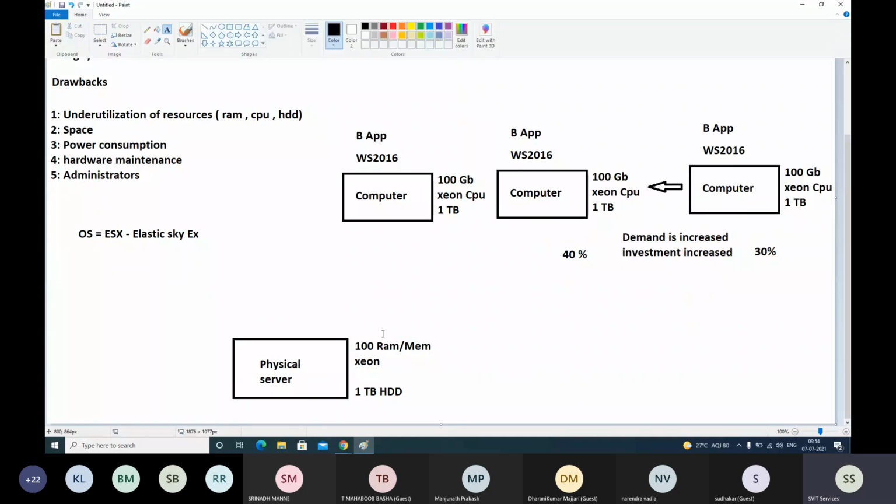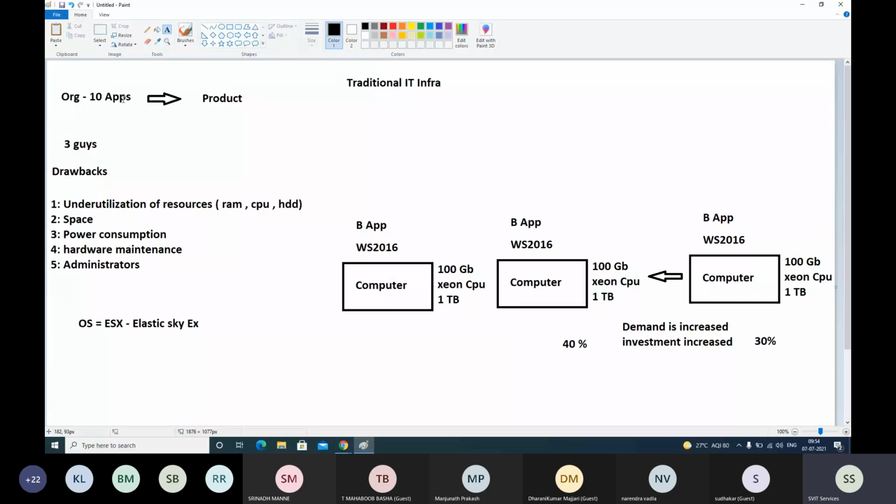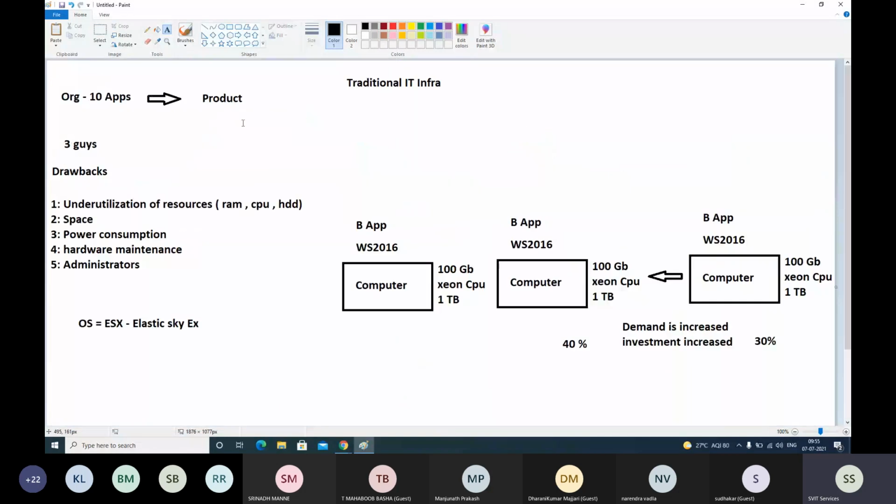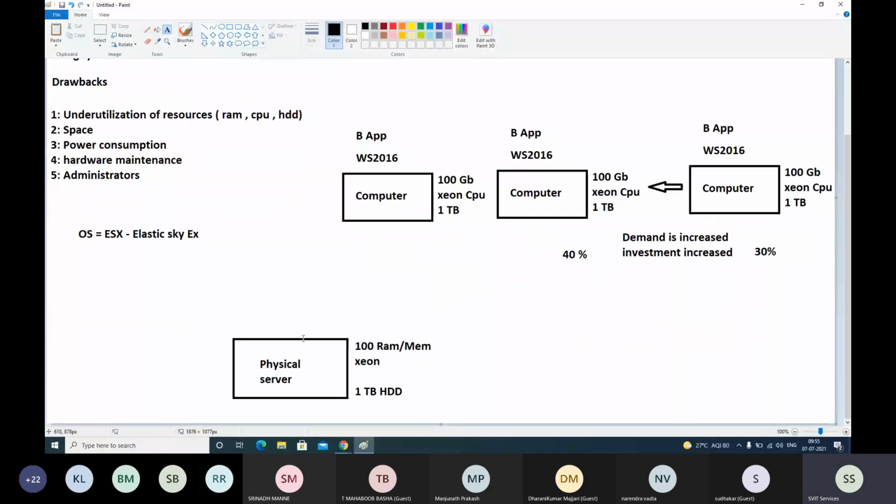Now, let's say you want to install 10 business applications. As of now, it is only the traditional model. Now the VMware company has developed a new OS called ESX, and they are giving you a demo of how you should set up your applications on this new product. Instead of installing a Windows or Linux operating system and running your business applications, you install this ESX operating system here.